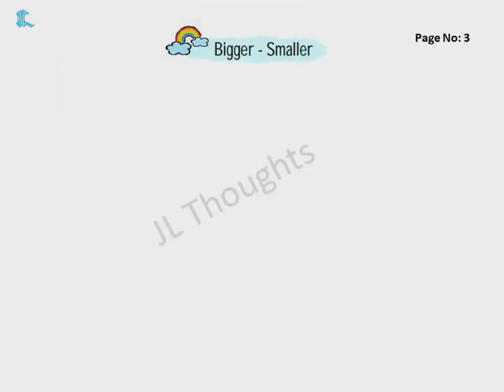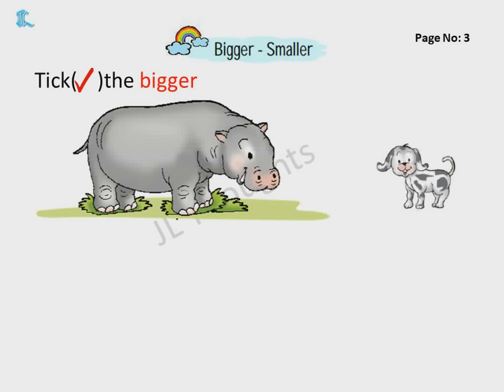Okay, children? Now, bigger, smaller. Take the bigger object. Here you can see one hippopotamus and a dog. And hippopotamus is bigger. So in size, which is bigger, hippopotamus or the dog? Hippopotamus. So hippopotamus is bigger, that is bada. And the dog is smaller, that is chota. Bada, chota. Bigger, smaller. Okay, children, understood?